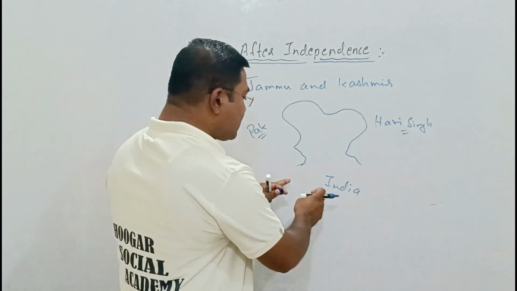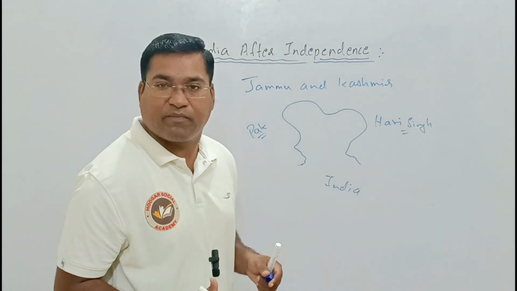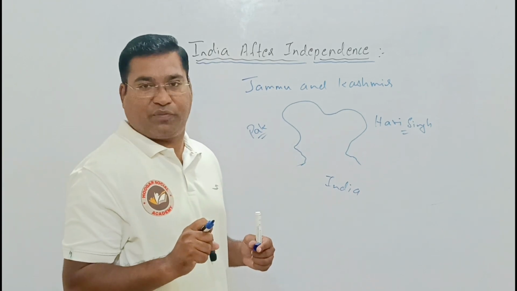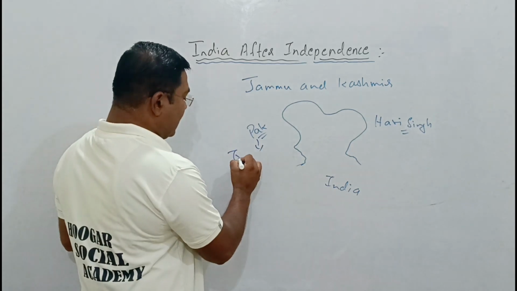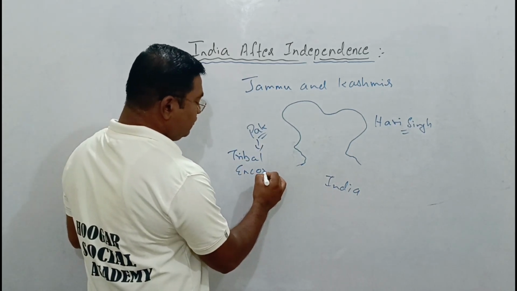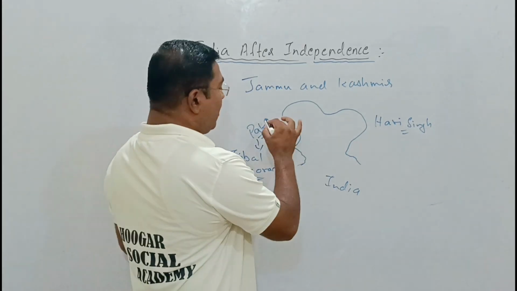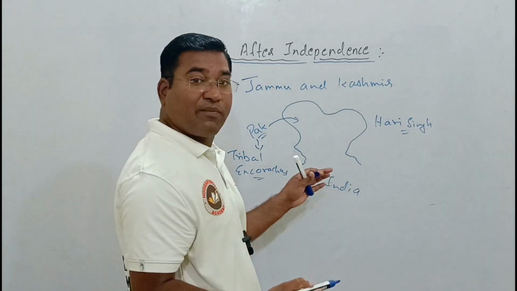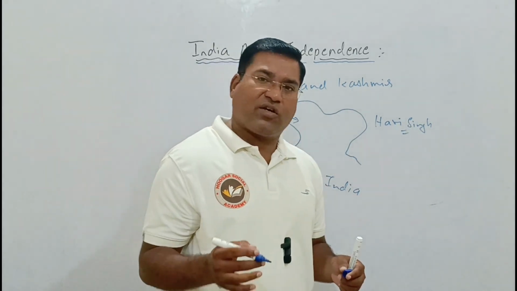India was silent, but Pakistan, our enemy, was not silent. He decided to capture the territorial area of Jammu and Kashmir with the help of tribal encroachers, and he decided to enter Jammu and Kashmir, and he entered.